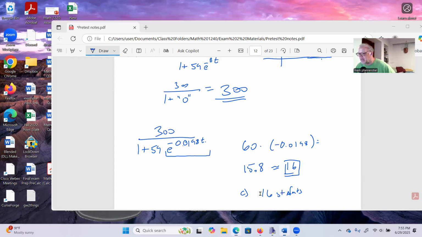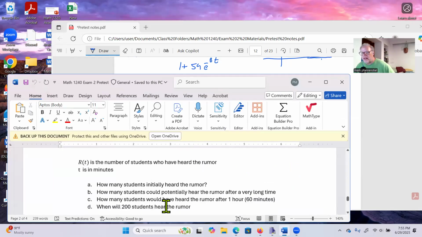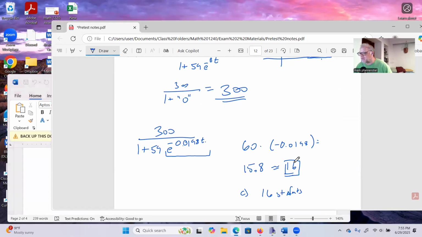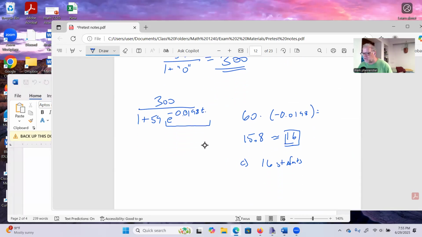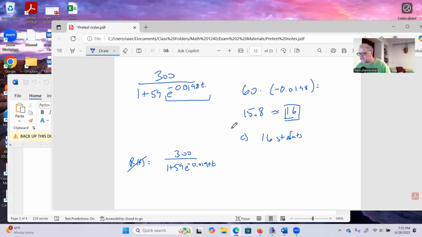Now, the next thing they want to know is when will 200 students have heard the rumor? So we have to go back to our equation. We wanted R of T equals 300 divided by 1 plus 59 e to the negative 0.0198 T. And we're going to ask, when did 200 students hear it?